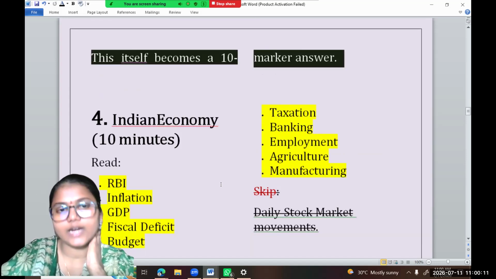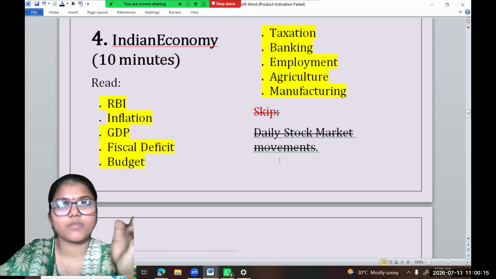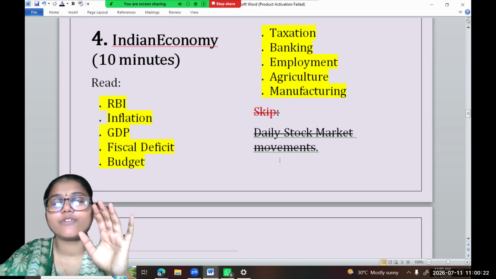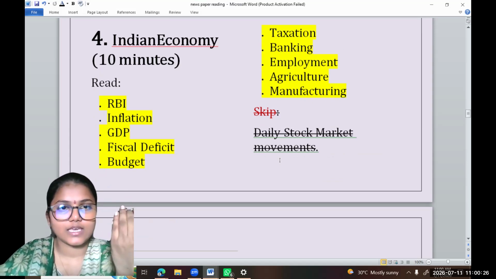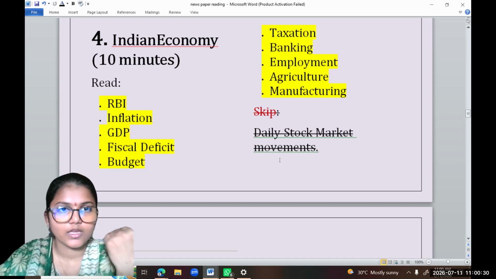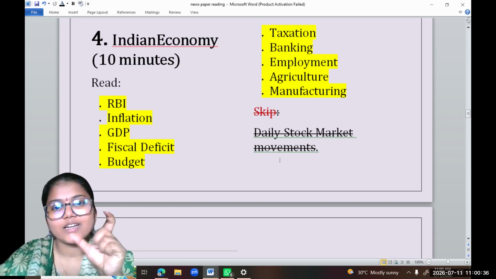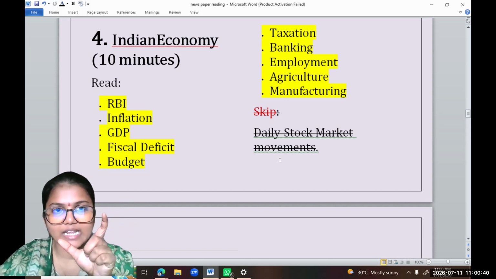When you're reading an article related to the economy, please avoid daily stock news and the like. If there is a merger of one company with another, just avoid it, unless it is impacting India's economy at a larger scale, changing the phase of India's economy in the short term and long term as well. Then you should read it theoretically, but not specifically that because of so-and-so company it has happened. No, don't read it like that.